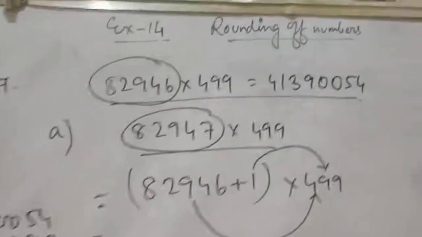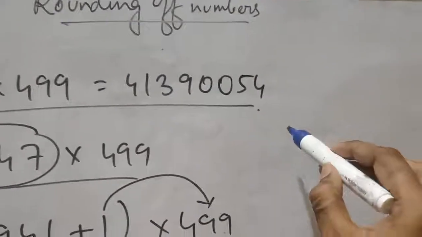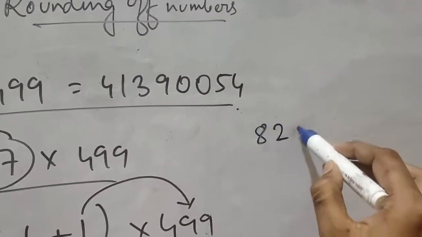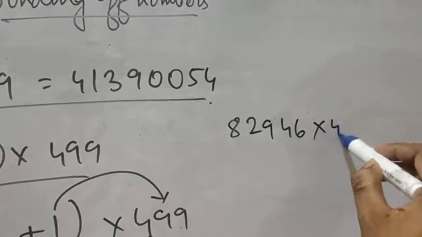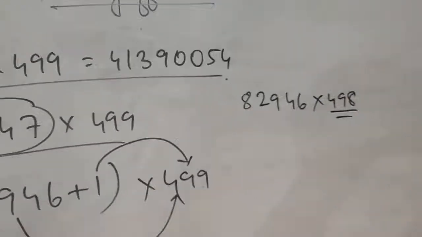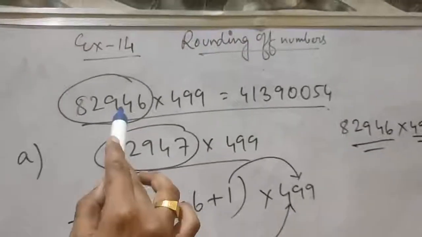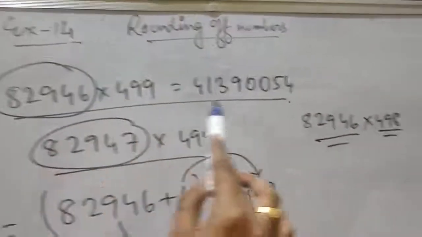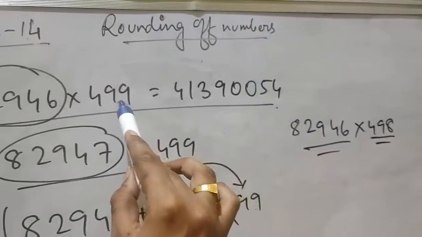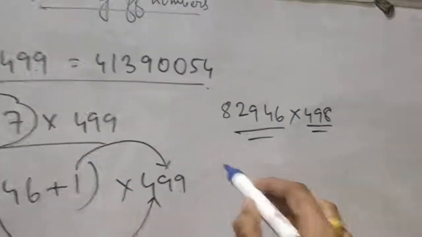See, question B is given 498. I'm giving a clue so that you can solve question B. Question B is given 498 and this 82946 is as it is. So this is same, only this is 499 and this is 498. So what you will do?